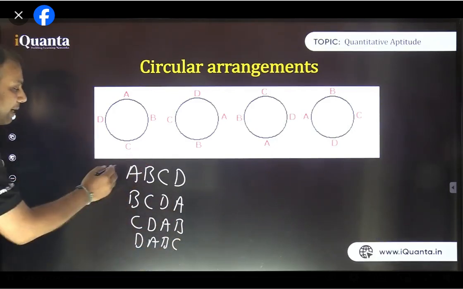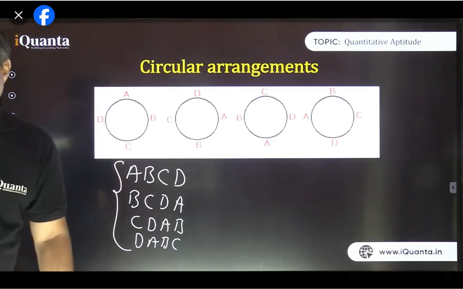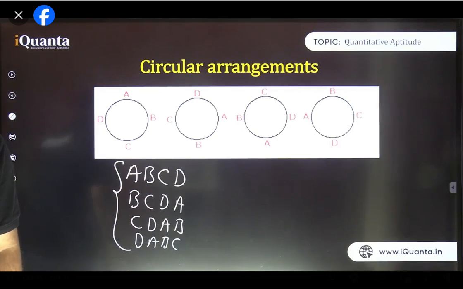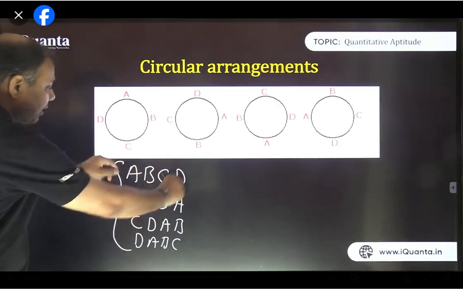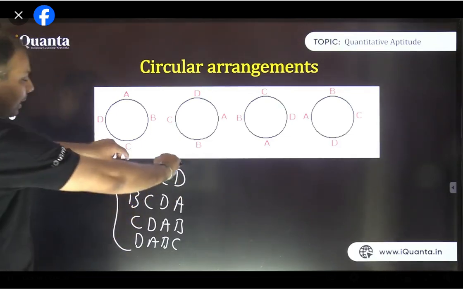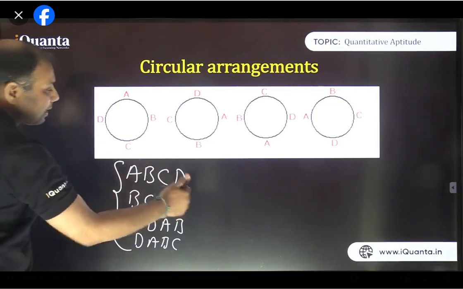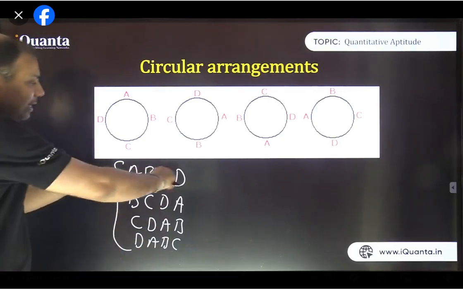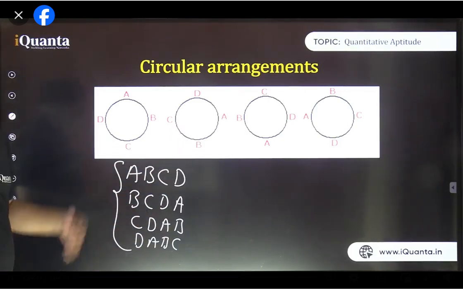So in the linear arrangement case, all these 4 are same or different? It's different, right? But if I arrange them in this order in clockwise, in circular direction, that means let's join them. इसको cyclically order में देख लेते हैं. A, B, C, D, A, B, C, D. Then they are same. If this linear arrangement is arranged around a circle, then they become same.